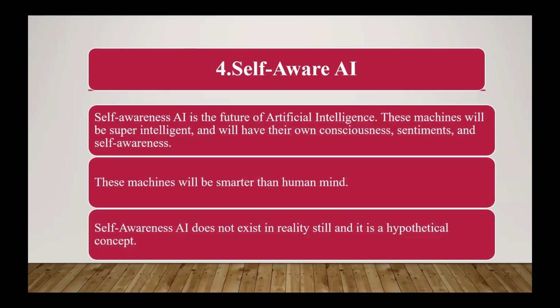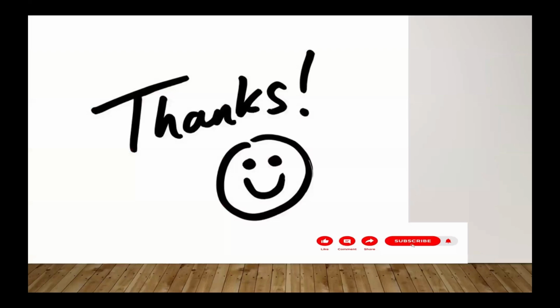This machine will be super intelligent and will have its own consciousness, sentiments, and self-awareness. This machine will be smarter than the human mind. It does not exist in reality, and is still a hypothetical concept.